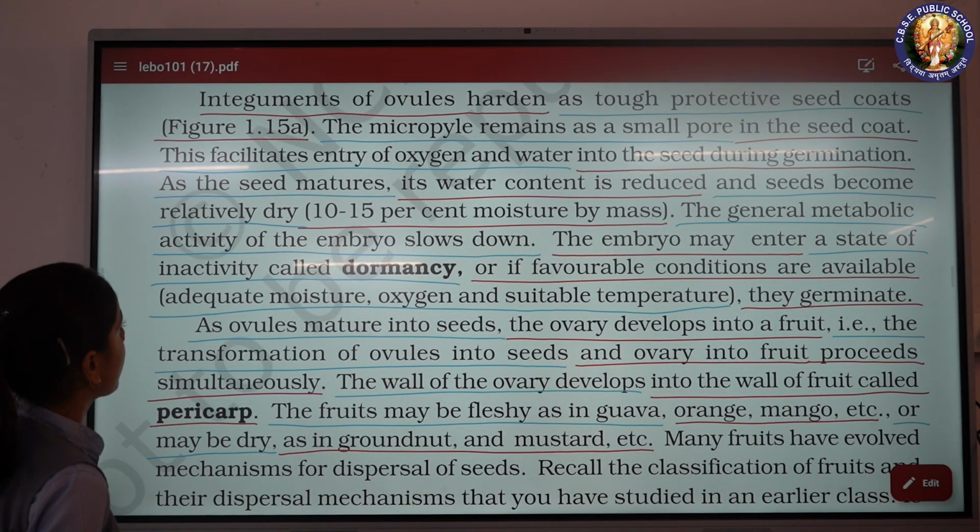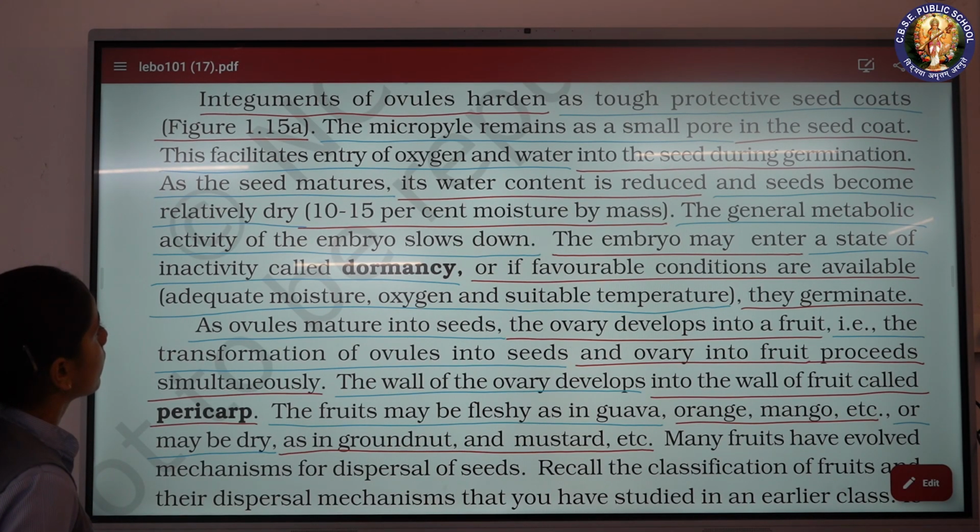Integuments of ovules harden as tough protective seed coats. The micropyle remains as a small pore in the seed coat. This facilitates entry of oxygen and water into the seed during germination.